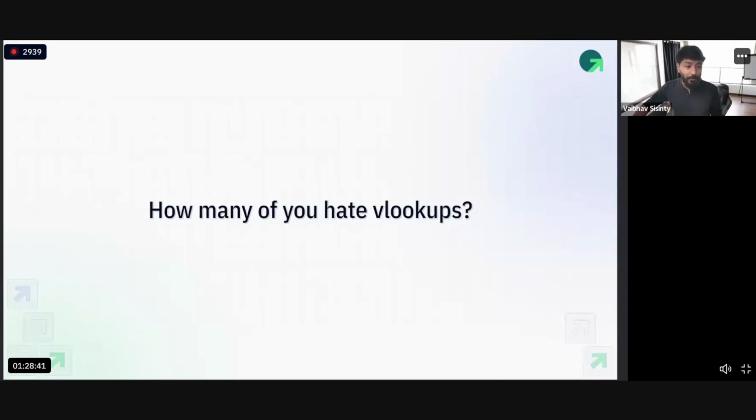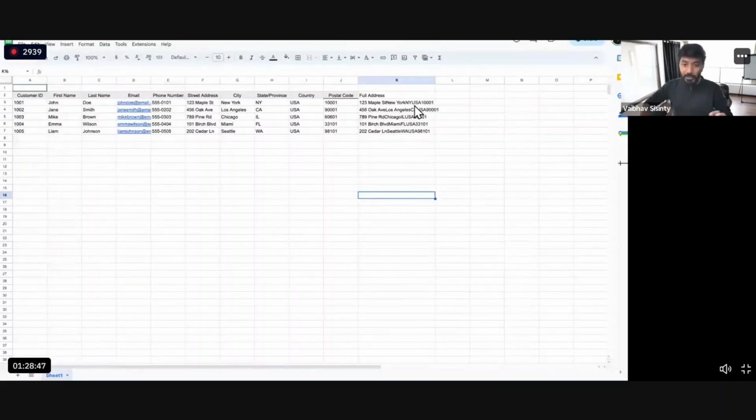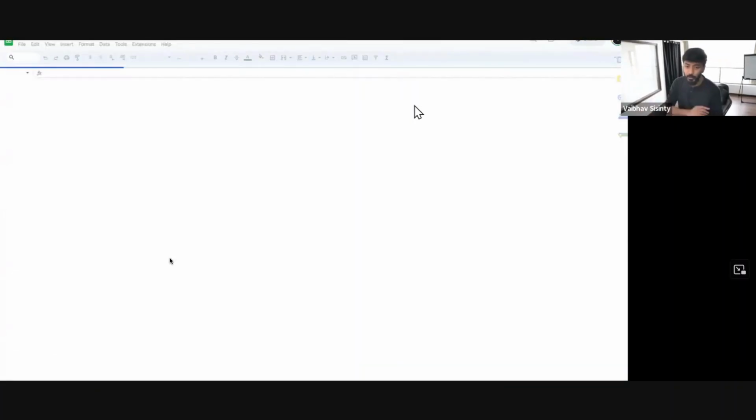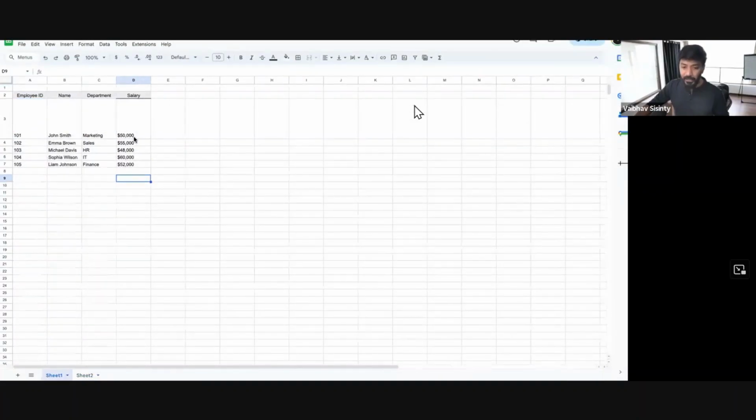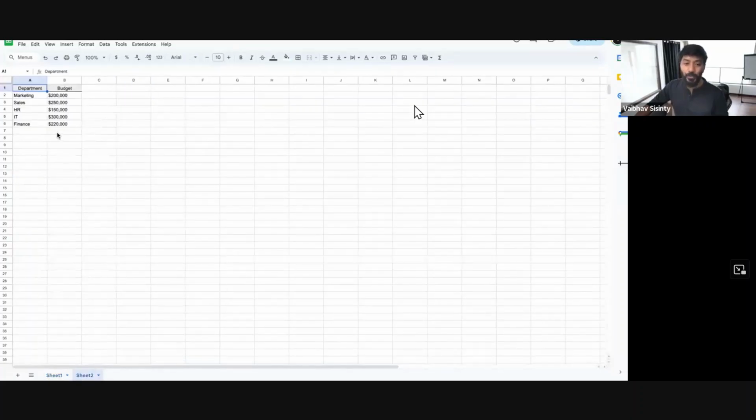How do I do that? Let me quickly show you an example here again. Let me quickly pull this file. Let's say this is the file. You can see there's sheet 1, which has this data: employee ID, name, department, and salary. And there's sheet 2, which has department and budgets of each team. And I want to merge these two files.